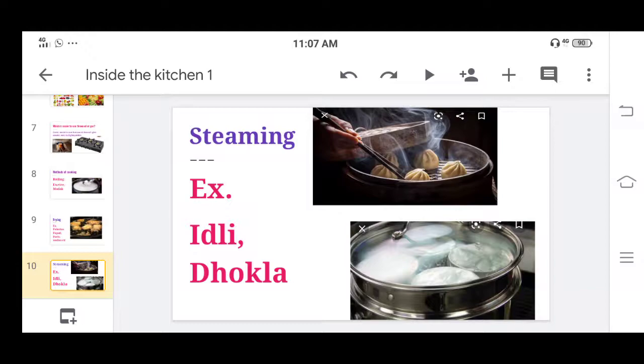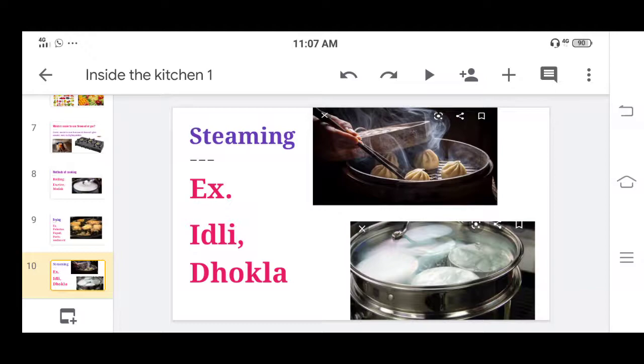Now steaming. In steaming, steam is formed by using water, and the food is cooked by this steam. Everyone has an idli container. In the idli container, at the bottom we add some water, and above that we put the batter and close the pan. As the water gets heated, the steam comes up, and due to that steam the idlis get cooked.